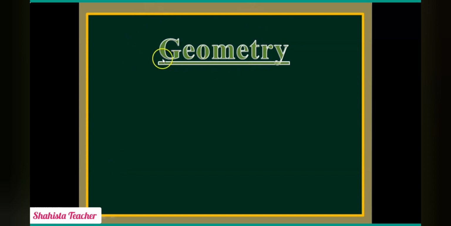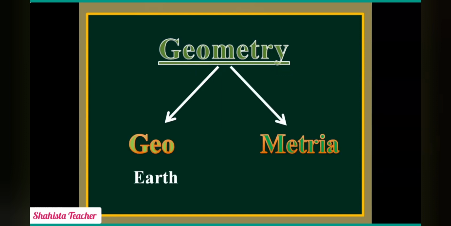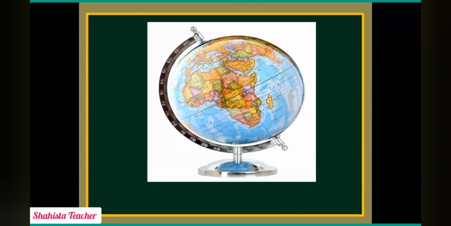Students, do you know the word geometry itself suggests the origin of the subject? It is generated from the Greek words. Geo means earth, and metrian means measuring. So geometria: geo means earth and metria means measuring. So it can be guessed that the subject must have evolved from the need of measuring the earth, that is land, in different periods and for different construction.